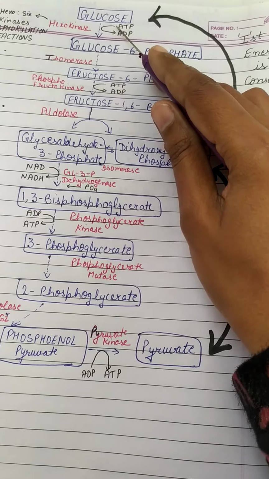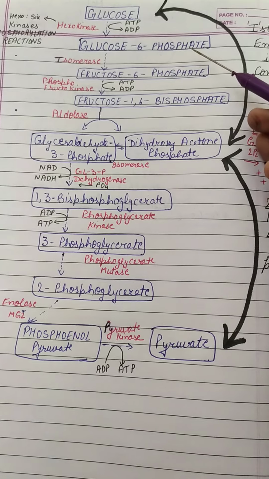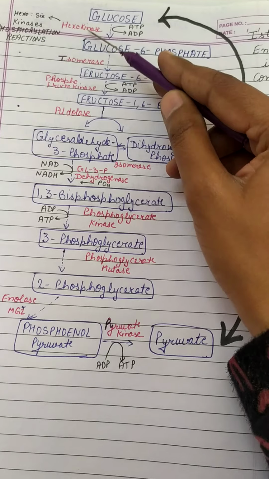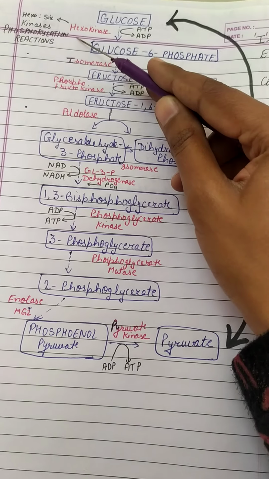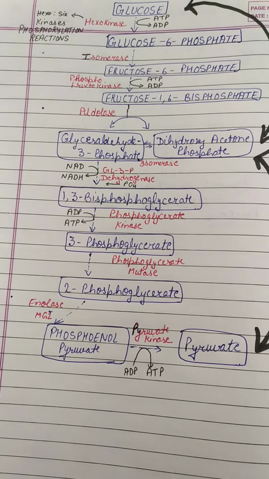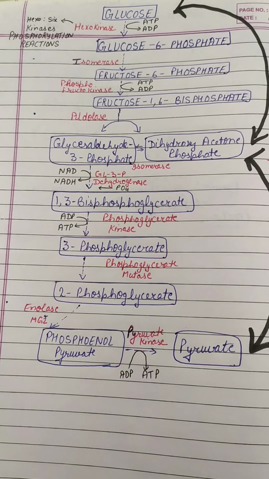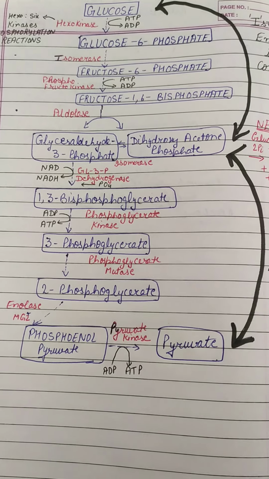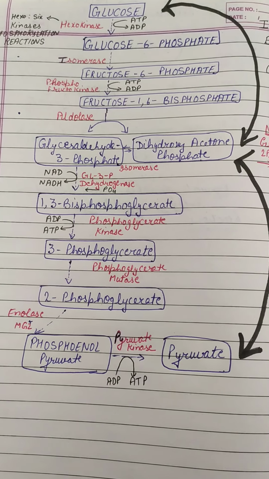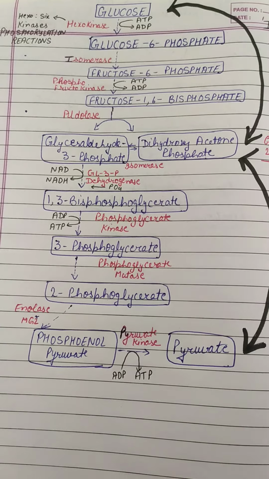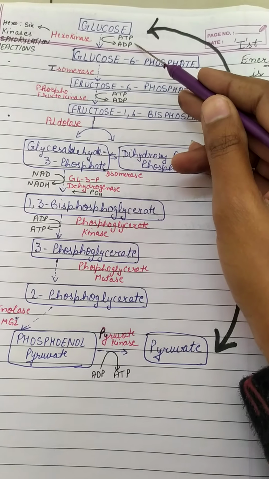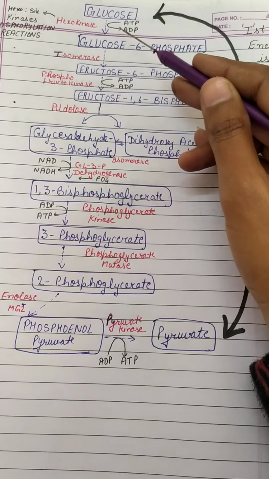The first step of glycolysis is conversion of glucose into glucose 6-phosphate. For this conversion, an enzyme helps that is known as hexokinase. Hexo means 6, and kinases are the group of enzymes that help in phosphorylation reactions. When this enzyme converts glucose into glucose 6-phosphate, it uses a molecule of ATP for its inorganic phosphate and converts it into ADP, adenosine diphosphate. So at this conversion, one inorganic phosphate is consumed and energy is used.